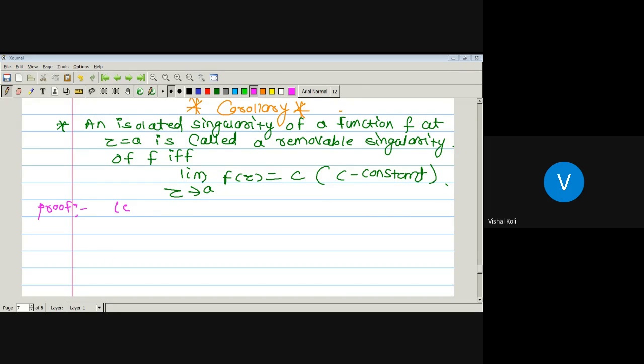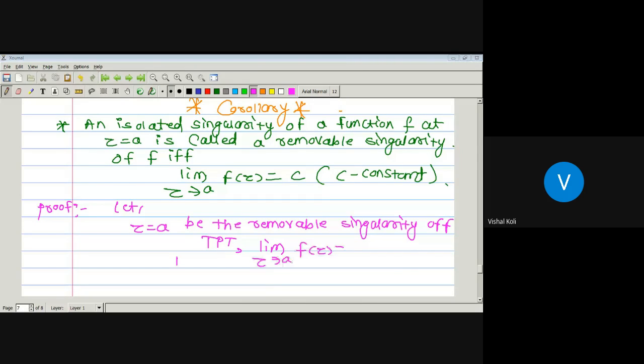Let z equal to a be a removable singularity of a function f, and we have to prove that limit z tending towards the point a f of z is nothing but c.